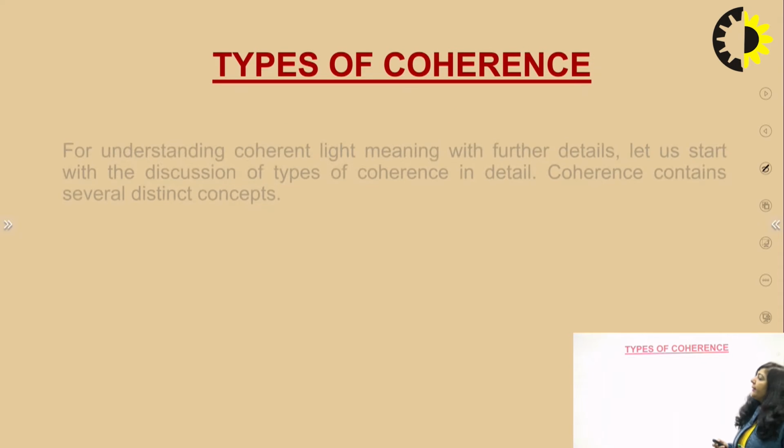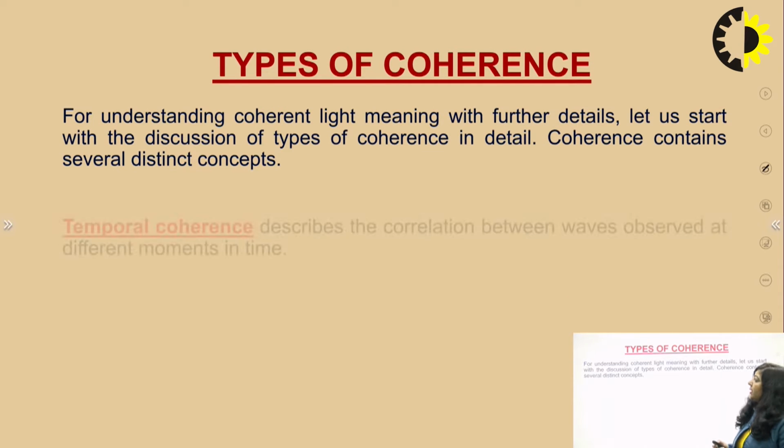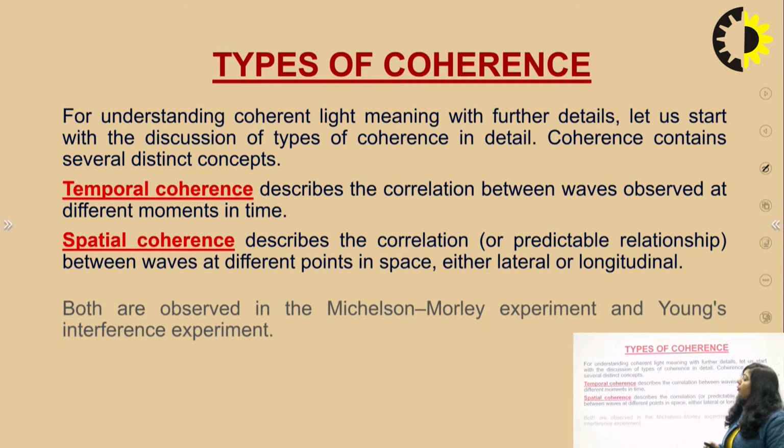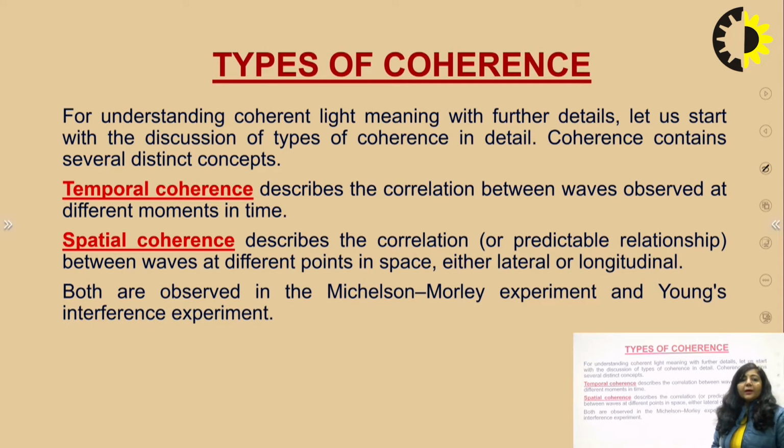I have already discussed the first type of coherence, which is known as temporal coherence, or coherence in time. This temporal coherence is related to the monochromatic behavior of the source. As I mentioned in my previous lecture, the more monochromatic the source, meaning the smaller the bandwidth or frequency spread, the greater the temporal coherence.